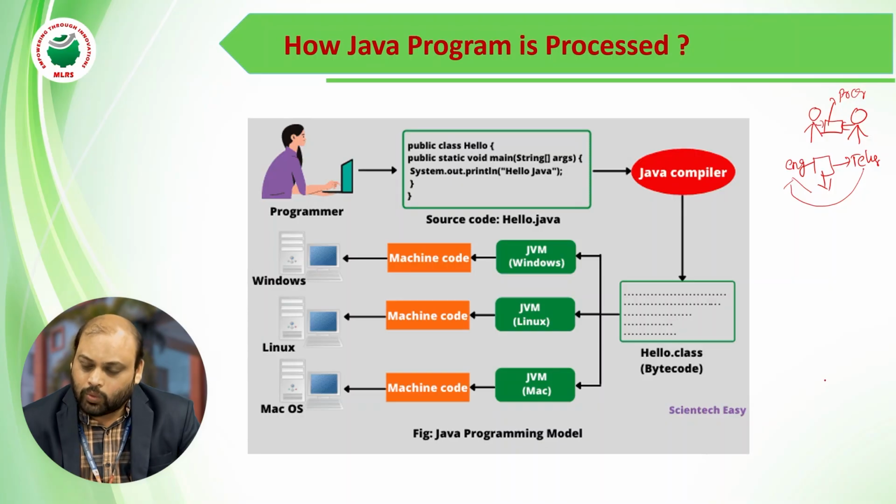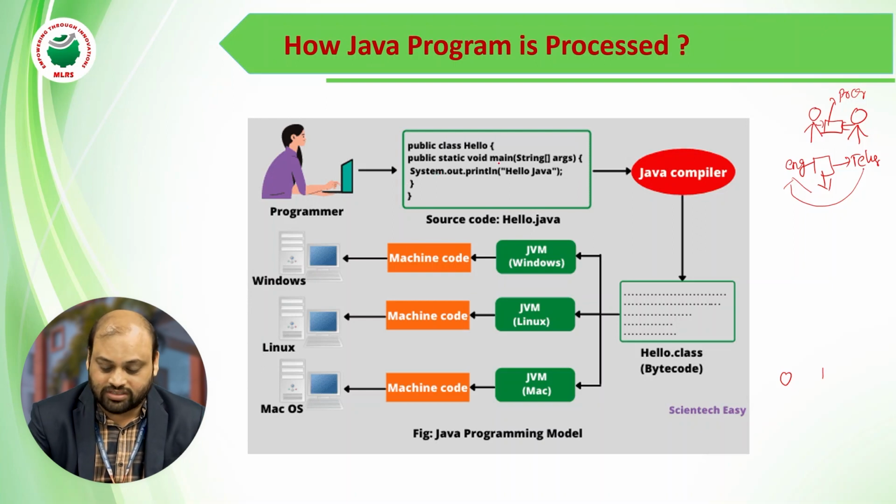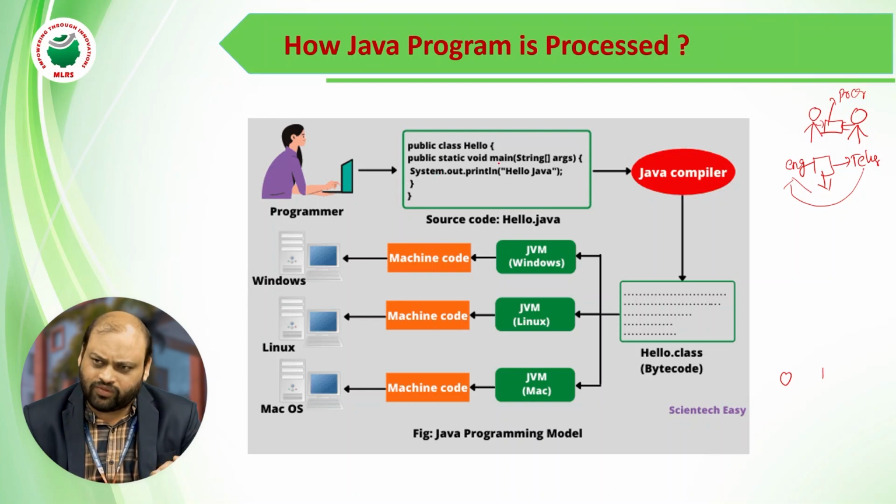The machine only understands what? Zeros and ones. But you have written public class and some good set of code. What is this open brace? What is this close brace? What is this dot? What is this double quote? Every token, every line, whatever you write in your programming, has some meaning defined by the developers who developed Java.